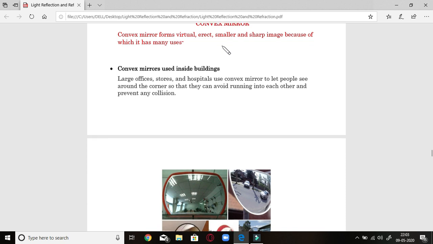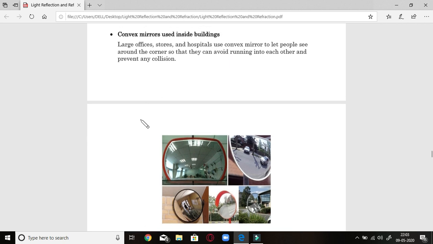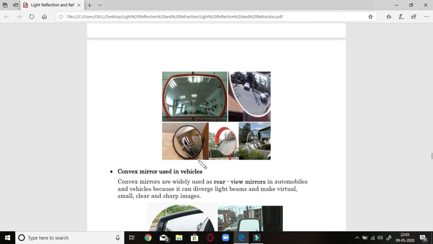First is that a convex mirror is used inside buildings. If you see here the scene of the building inside, it is very clear, where the image formed is smaller in size, virtual and erect. You can see everything inside the building, but in a small form. Here also cars are very small in size. This is another building scene. So you can see inside because of the small image formed, but virtual and erect. The reason is the same, that divergence property.